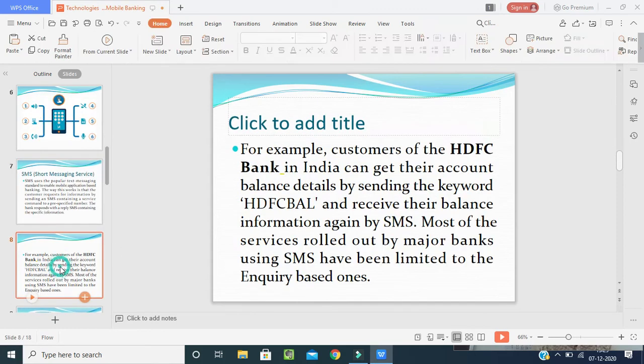Now, one example I will give you. A customer of HDFC Bank in India can get their account balance details by sending the keyword HDFC BAL, balance.